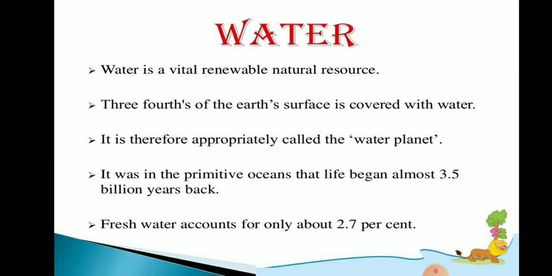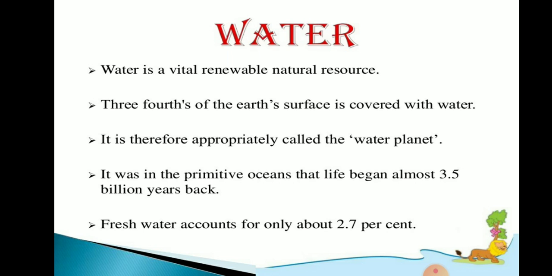When heat is given to the water bodies, it is converted into gas, and this gas, called water vapor, present in the air forms clouds after condensation, and then this water comes again to the earth's surface in the form of rainfall or snowfall. So we know water is renewed through the process of the hydrological cycle.